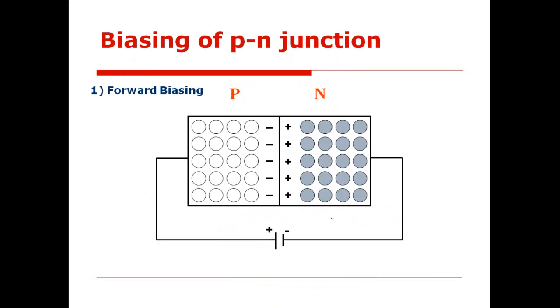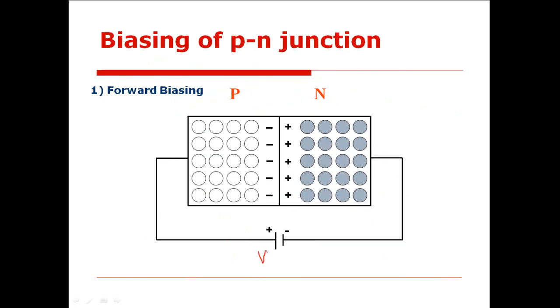Then there are two types of biasing mechanisms. One is called the forward bias, the other one is called reverse bias. For forward bias, this P side is connected to the positive terminal of the battery and this N side is connected to the negative terminal of the battery, and suppose Vf is my forward potential. Now let us assume that this PN junction diode is made up of silicon. For silicon we know the value of barrier potential VB. The barrier potential VB for silicon is of the order of, suppose, 0.7 volt.